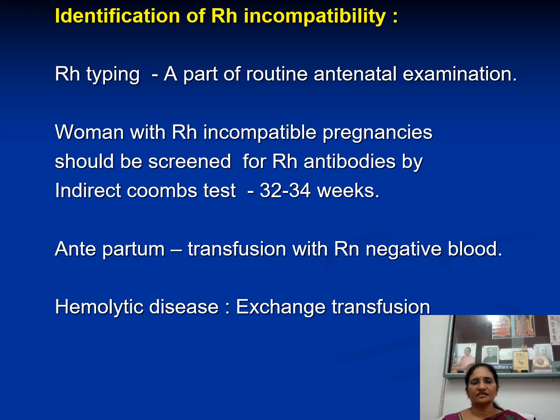And then before delivery itself, if the fetus is Rh positive, we can replace Rh positive fetal blood with Rh negative blood. Then there is no problem. And when there is hemolytic disease, that means when the RBC of the fetus are being destroyed very much after delivery, when there is accentuation of hemolysis, that is physiological jaundice, then you have to go for exchange transfusion.